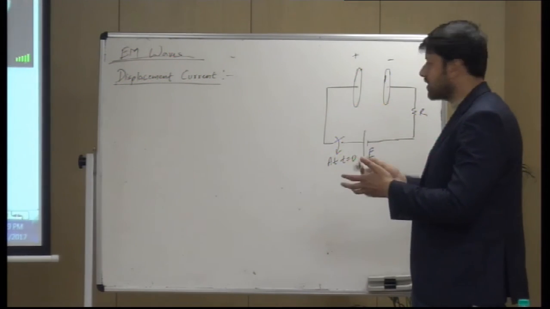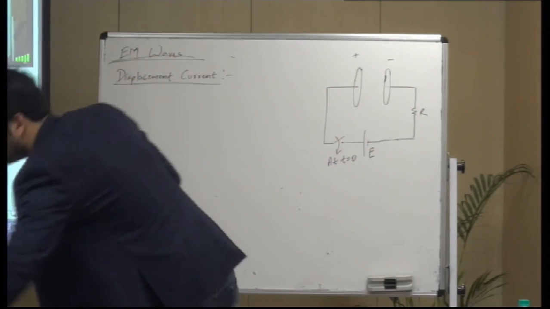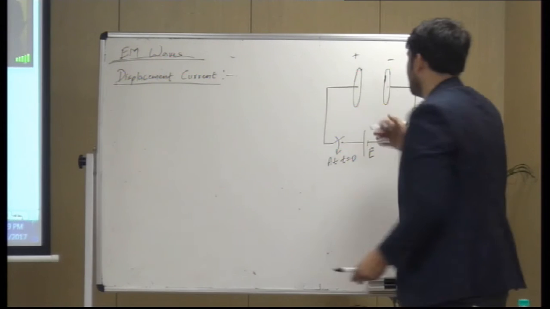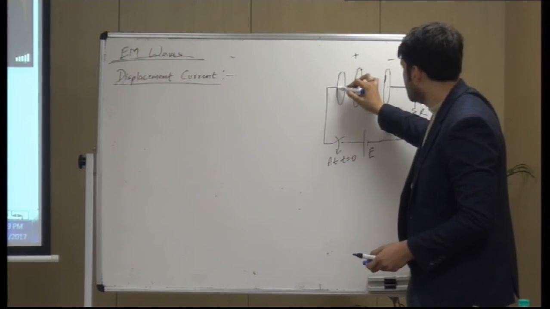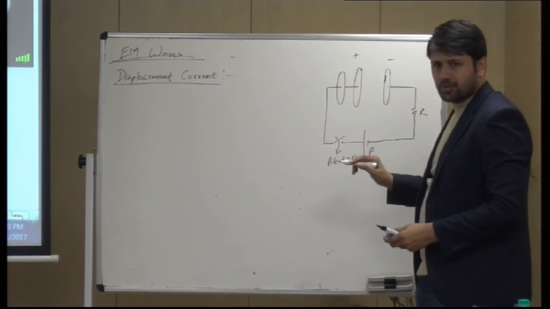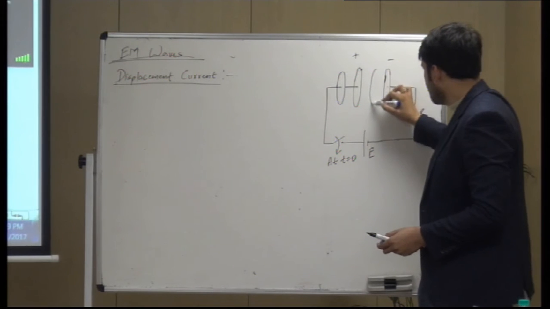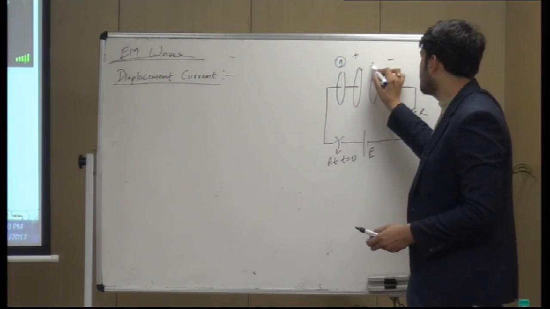So you know what Ampere circuit law said. I'll pick another marker to differentiate the Amperian loop. I hope this is clear, right? This is the Amperian loop, and another Amperian loop here in between the plates. This is 1 and this is 2.